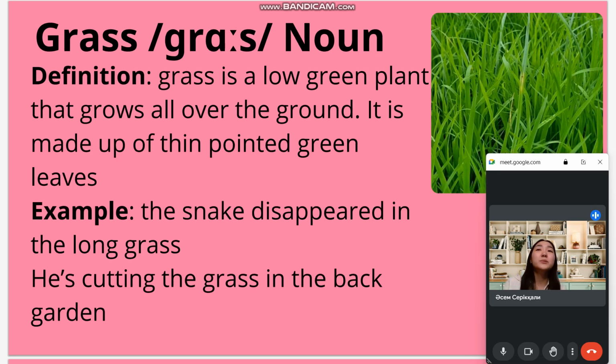Next word is grass. Grass, it's a noun, is a low green plant that grows all over the ground. It's made up of thin pointed green leaves. For example, the snake disappeared in the long grass, or he's cutting the grass in the back garden.